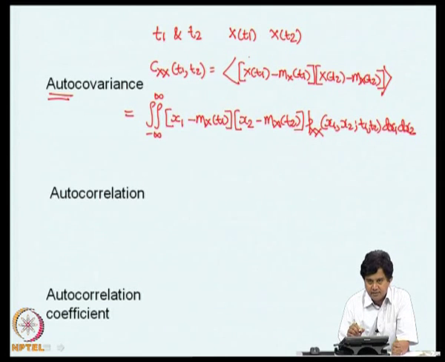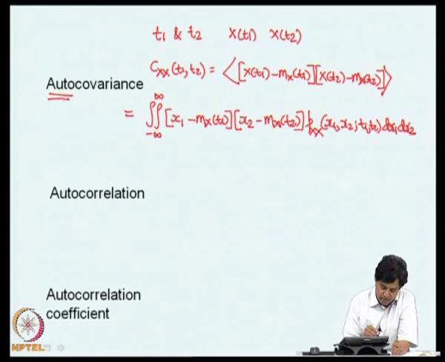We will see later that if there are two random processes x of t and y of t, I can talk about cross covariance by considering one random variable from x, another random variable from y. To be able to do that at a later stage, we are now introducing the prefix auto.